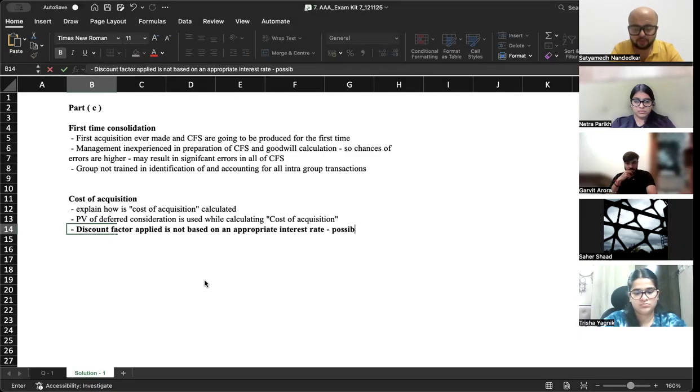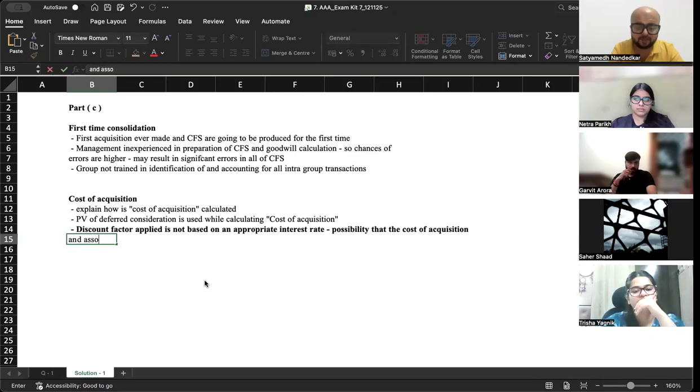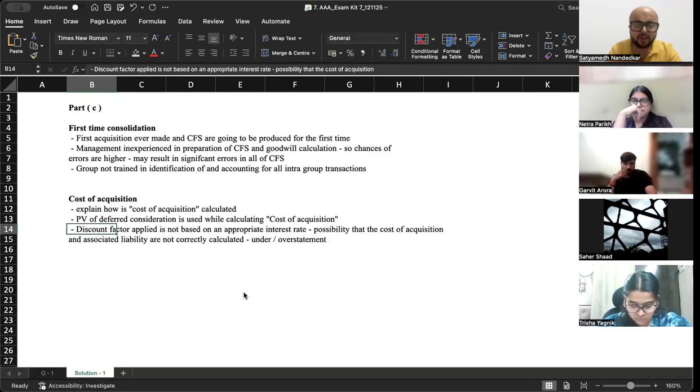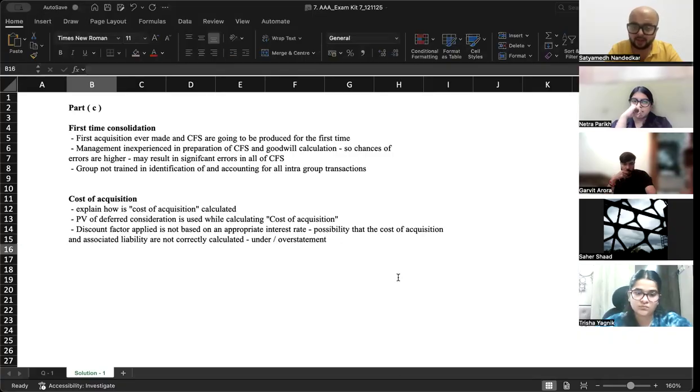So, possibility that the cost of acquisition and associated liability are not correctly calculated. What will that lead to? If cost of acquisition and associated liability are not correctly calculated, under or overstatement. See, always try to mention whether it will lead to understatement or overstatement. Only then you will get adequate credit in the answer. Otherwise you won't get it.